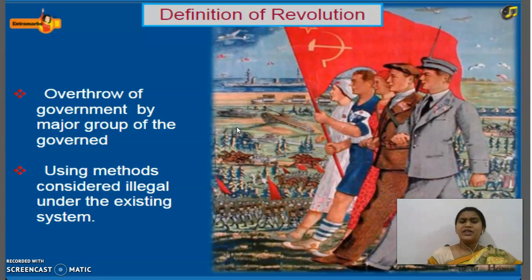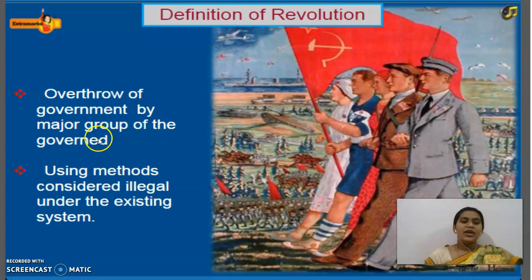The first and foremost thing, what do you mean by revolution? We have studied it in the French Revolution also. Revolution is the process in which the people overthrow the government, by a major group. In the French Revolution, why did the revolution start? Because they wanted to overthrow the monarchy, autocracy. And here also, the same thing we can see in the Russian Revolution.